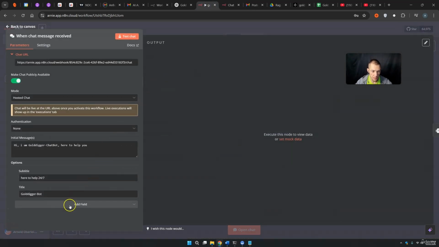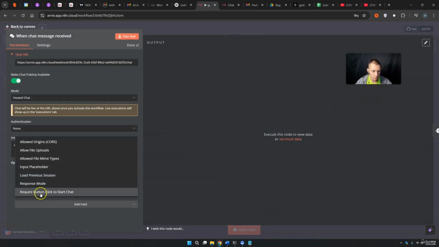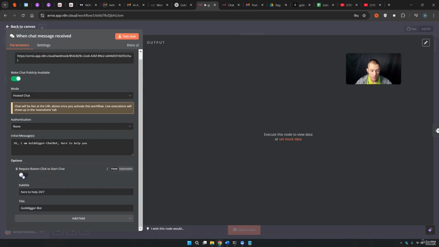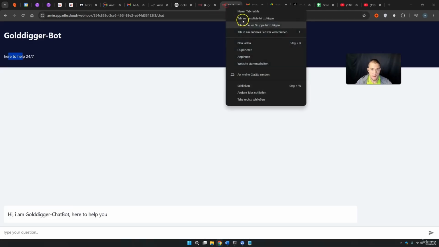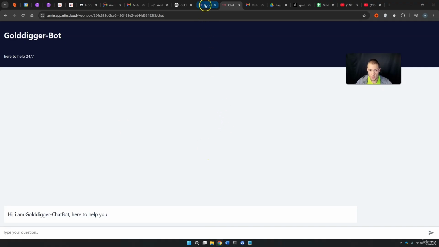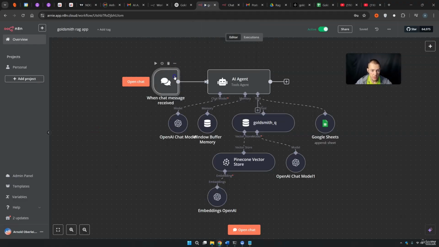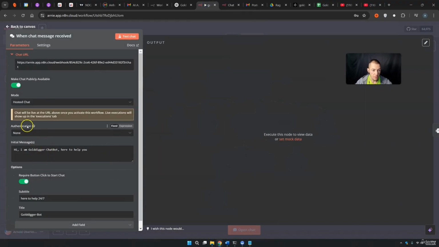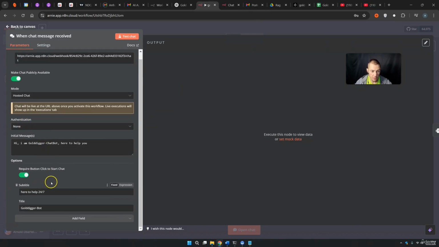Now we come back. We press on it once again. Add fields. Require button click to start chat. If you press on these, you can toggle this on, and now I want to show you what happens if you toggle this on. If you reload this, you are basically here and people need to press new conversation in order to start with this chatbot. And if you use this, of course, you can also use the authentication method, and then basically people have to type in their information.